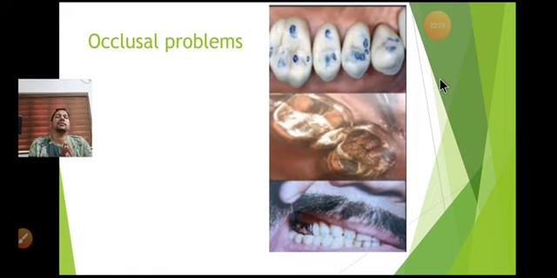Now another problem which is causing failure is occlusal problems. Mainly you have to check the occlusion of your prosthesis. Occlusal interferences and high points have to be checked before cementation. Please keep that in mind. You have to check all these things before cementation. The prosthesis which you are giving should be in harmony with the patient's own occlusion.